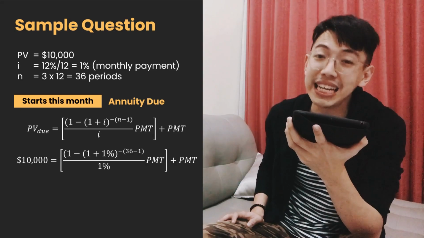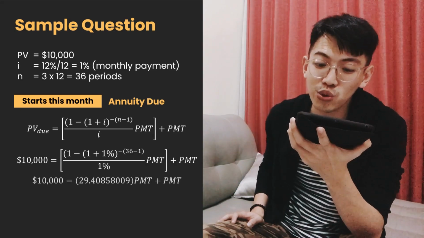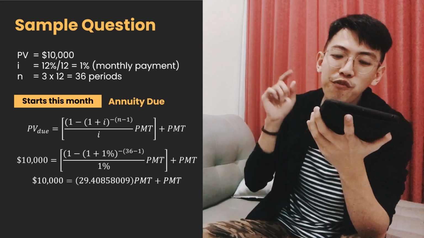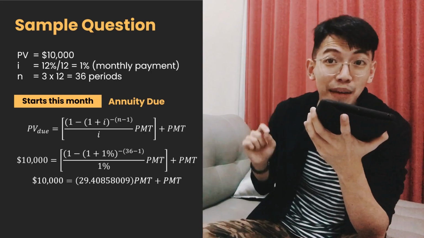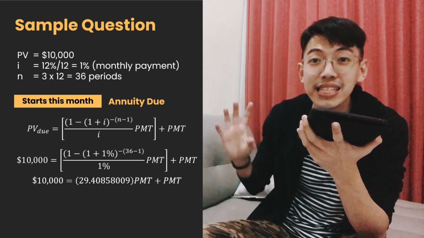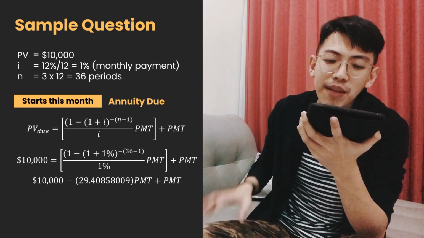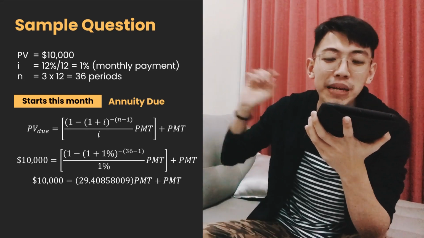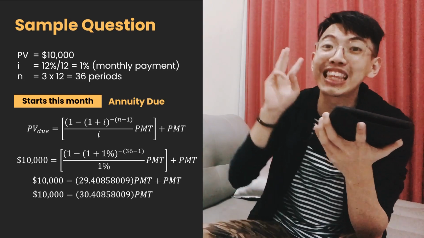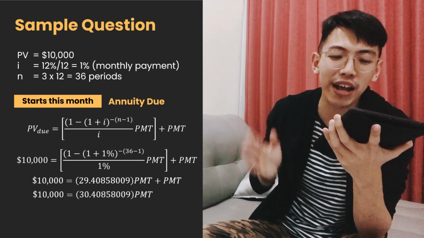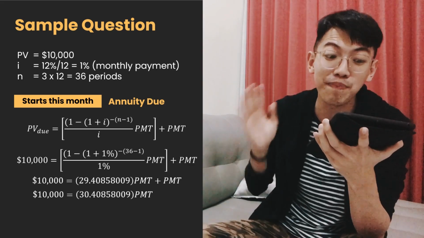And then we can find 10,000 equals 29.40858009 times PMT plus PMT. 29.408 something PMT plus 1 PMT equals 30.40858009 PMT.